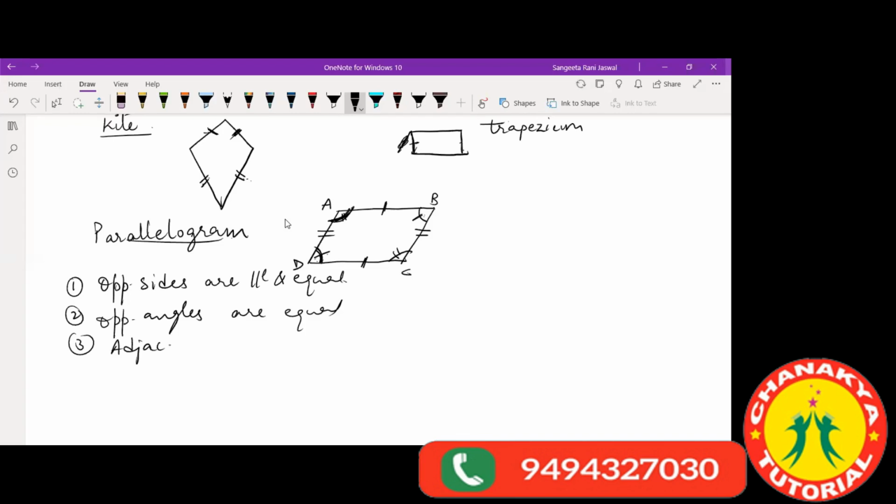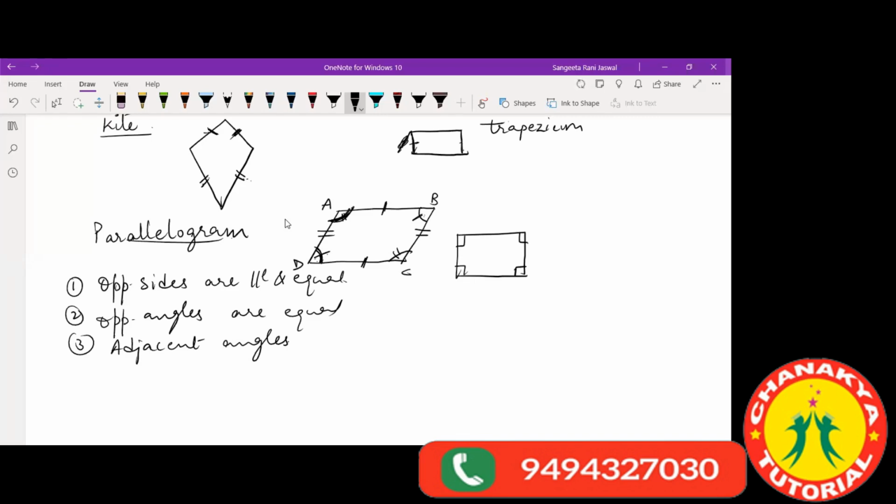Ma'am, the only difference between a rectangle and a parallelogram is basically that in a rectangle all the angles are equal, right? In a rectangle, all the angles are 90 degrees. Otherwise, a rectangle is also a parallelogram.